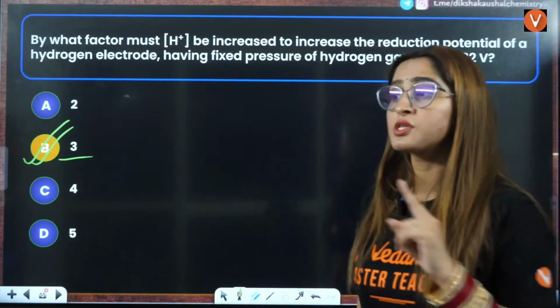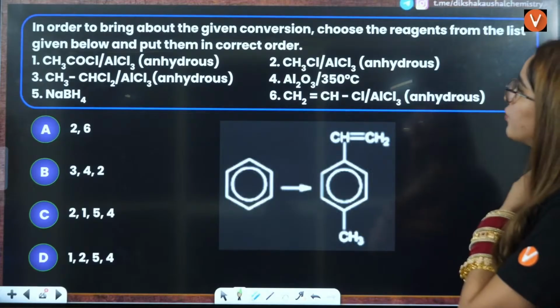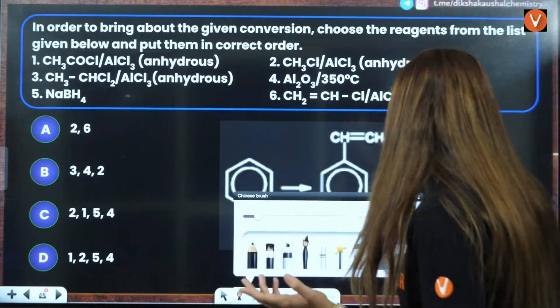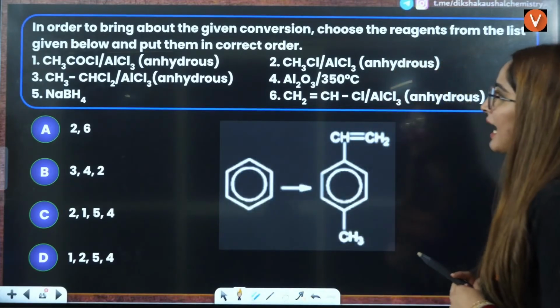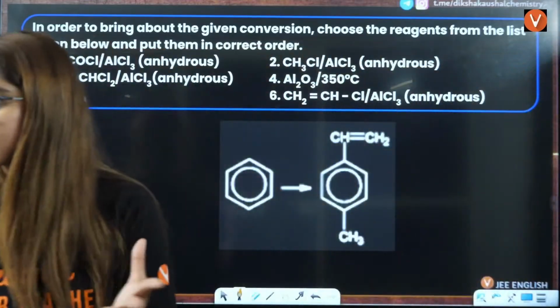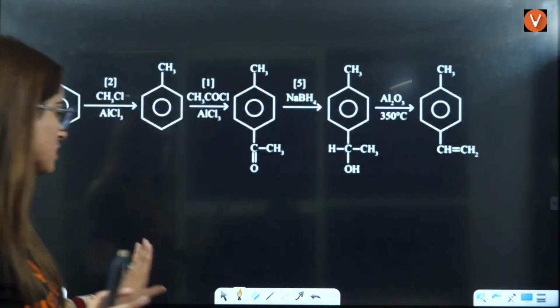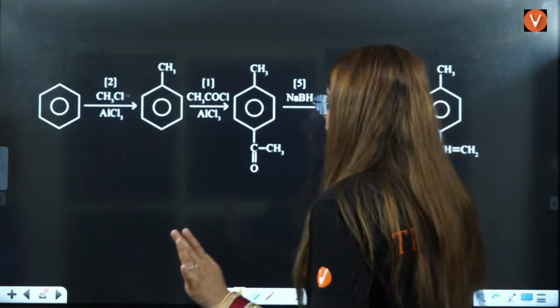So this is a very interesting question. Next is, in order to bring about the given conversion, you have to do this conversion, and they have given you some reagents here. Knowledge of reagents and naming reactions is what you can work on for your organic chemistry. That will be best. So I'll directly show you what we are going to do here.